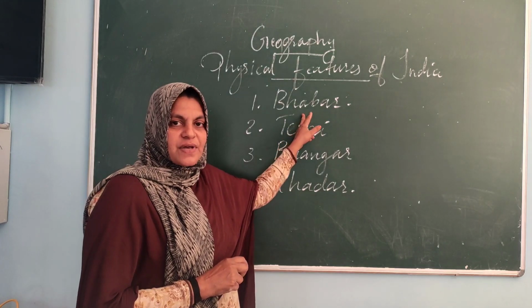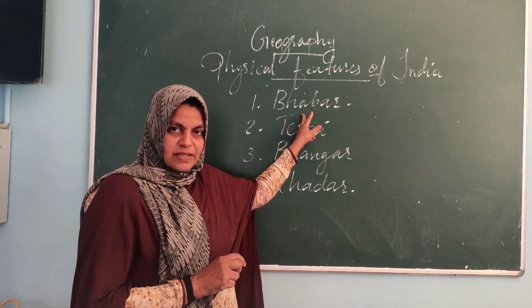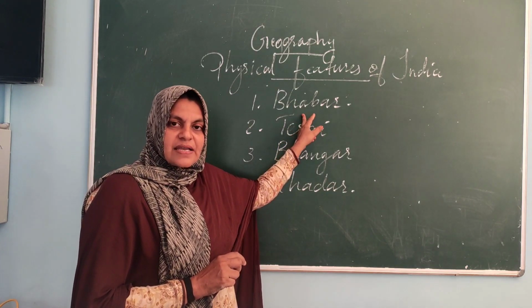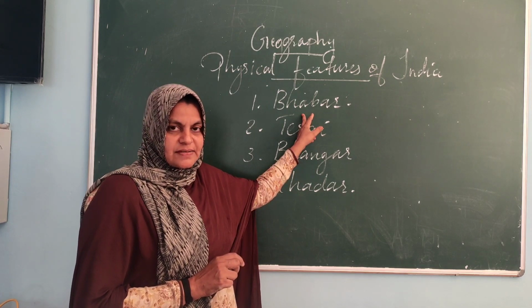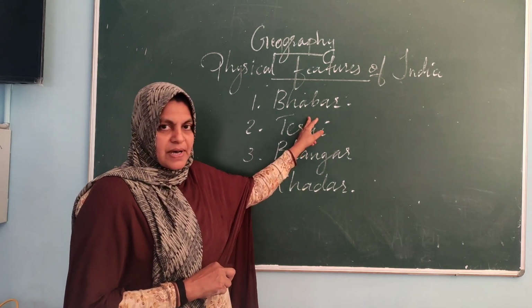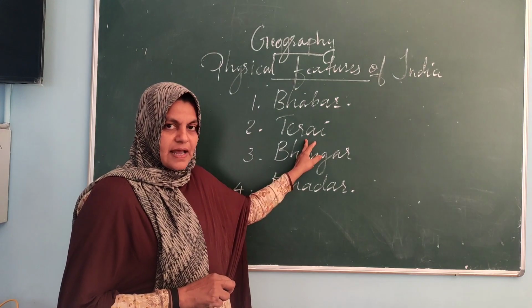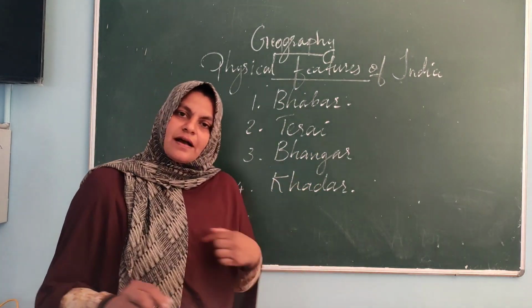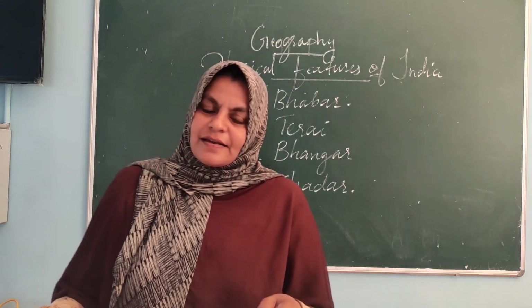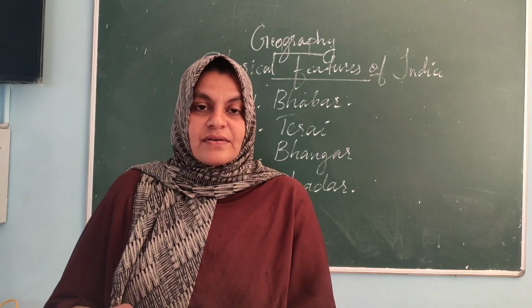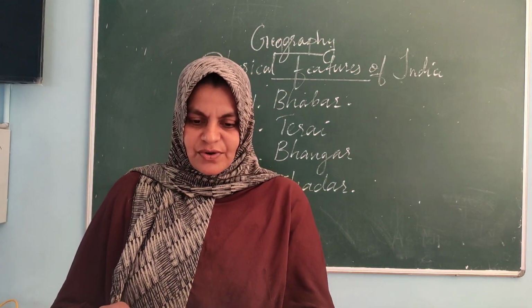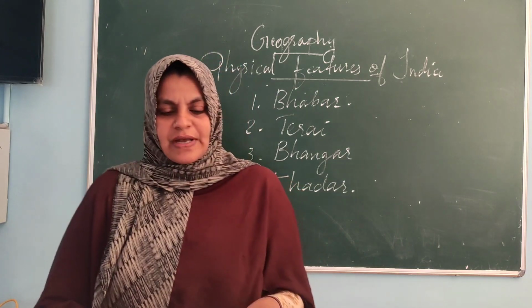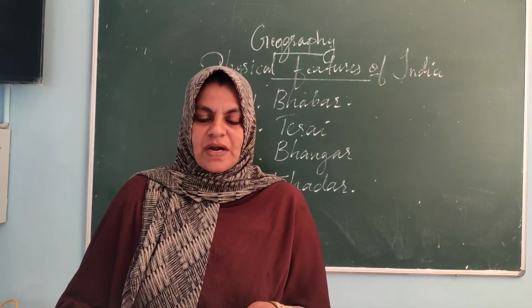On the basis of the variations on northern plains, it is divided into 4 sections. That is Bhabar, second one Terai, third one Bhangar, and fourth one Khadar. Don't worry if the names are strange or not familiar to you. We can discuss one by one.